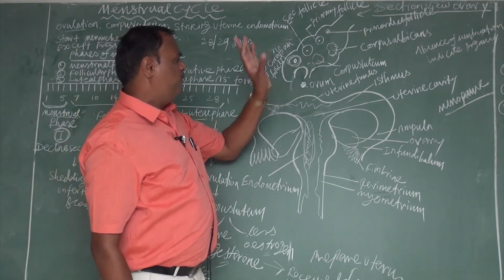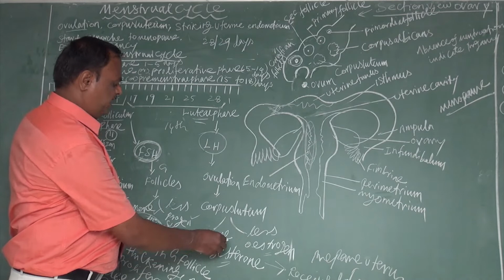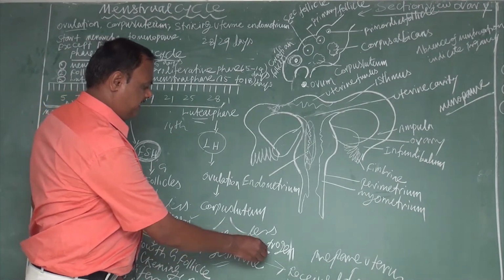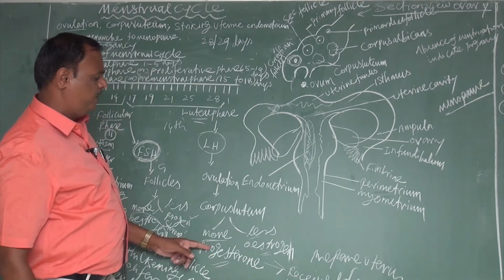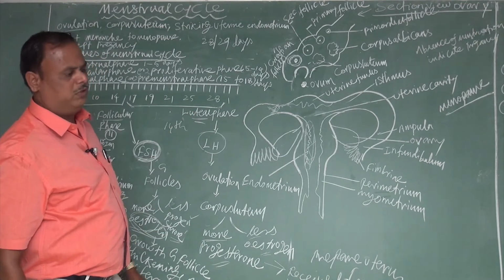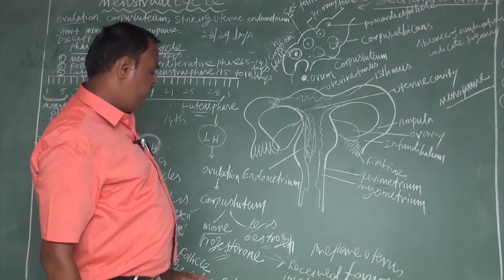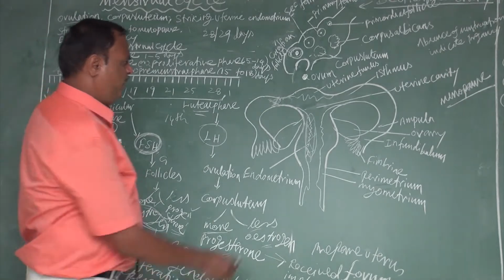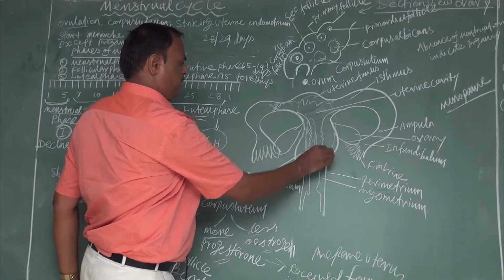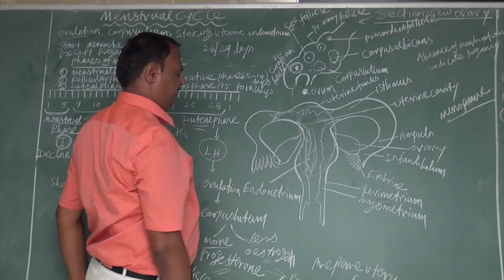While growing, the corpus luteum secretes more progesterone and less estrogen. That's why progesterone is the predominant hormone in the luteal phase. What is the role of progesterone? It prepares the uterus for pregnancy.